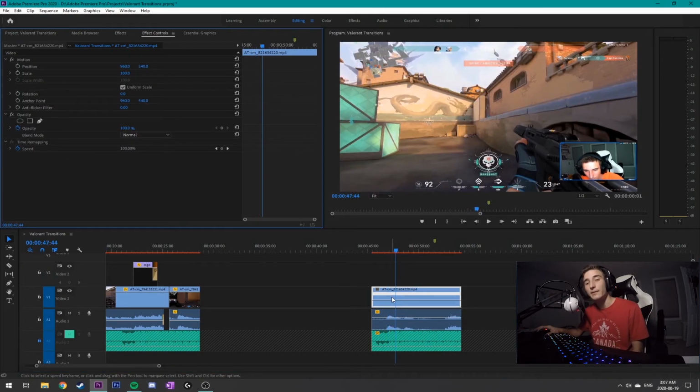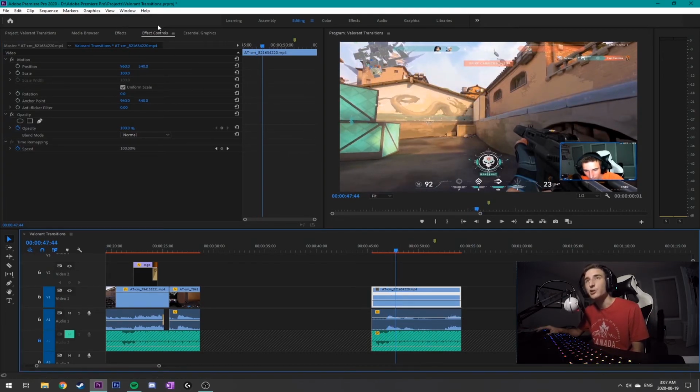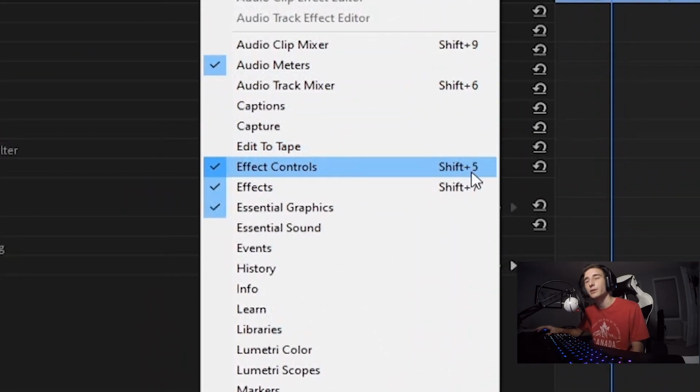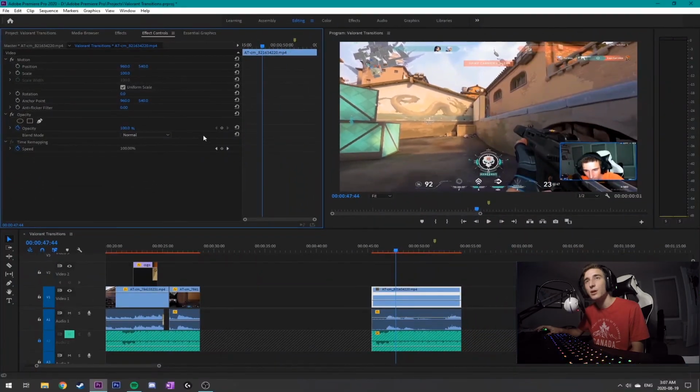Alright, so next you want to left click onto your video and go to the effect controls window. If you don't have it, go to window and effect controls, or click Shift 5 on your keyboard. You want to head on over to the time remapping, and under speed you can see that it has the speed of 100% because your video is playing at 100% speed.